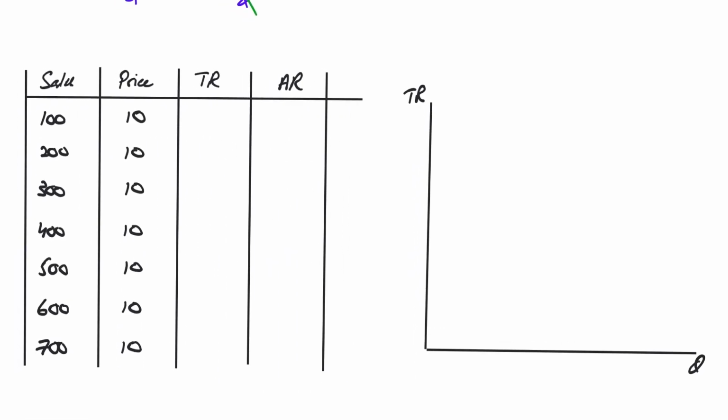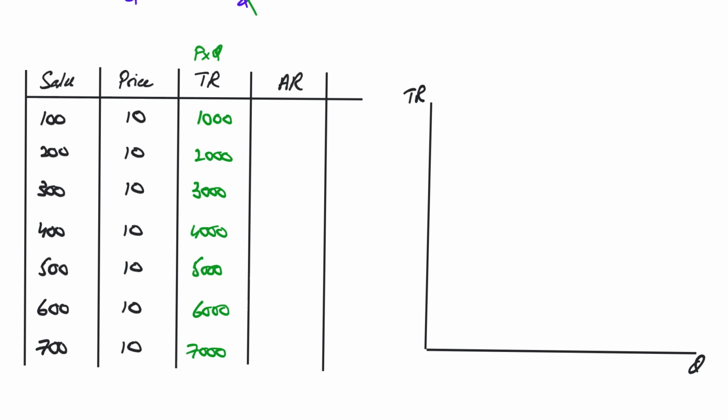So in this one, we have a table of a good, let's say, whose price is 10 and it remains the same, okay? The price doesn't change. And these are the quantities that you're going to sell. So your revenues are simply price into quantity. Because the price is the same, whatever quantity you sell, your revenue will keep increasing by 10 rupees per unit. Simple as that.